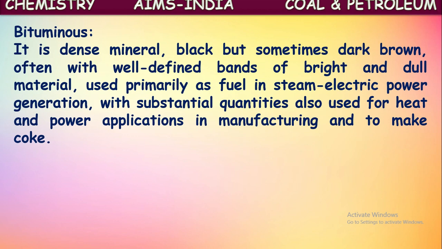In substantial quantities it is also used for heat and power applications in manufacturing and to make coke. This bituminous is majorly used as fuel in steam electric power generation. It is also used in heat and power applications in manufacturing and to make coke.